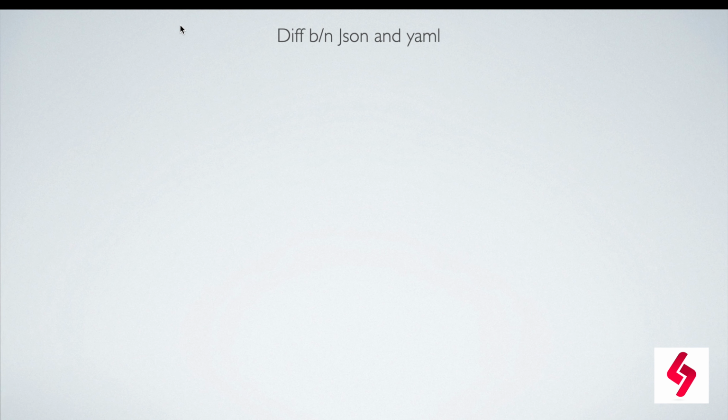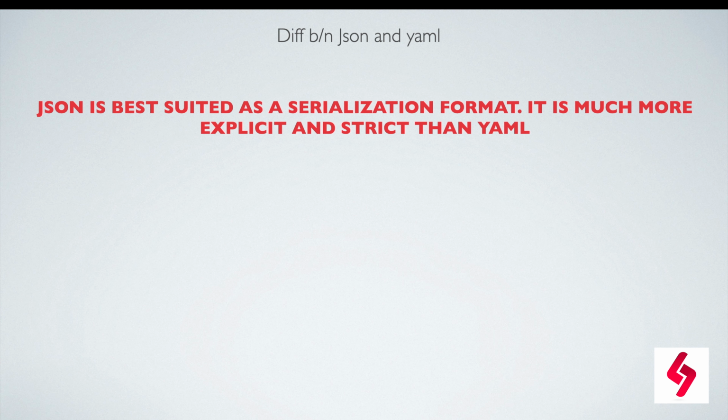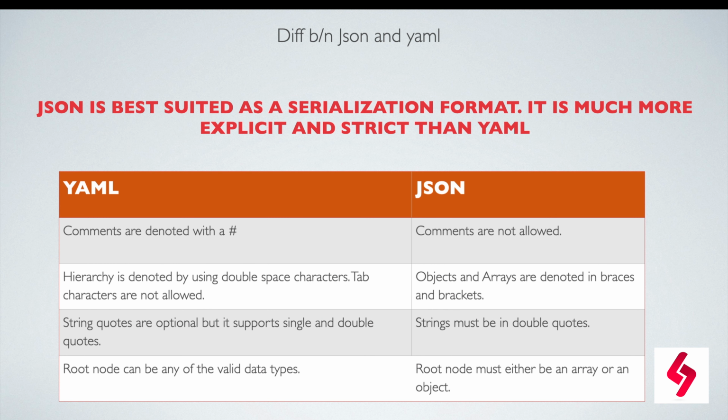And the difference between JSON and YAML is a mostly asked question. JSON is best suited as a serialization format. It is much more explicit and strict than YAML. And there are also some other differences. YAML comments are denoted with a hash. In JSON, comments are not allowed. And strings must be in double quotes in JSON. In YAML, string quotes are optional, but it supports both single and double quotes.